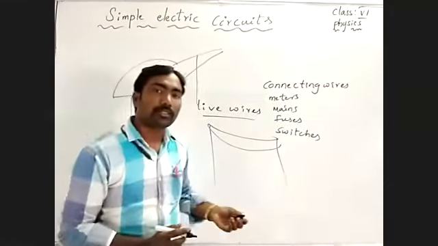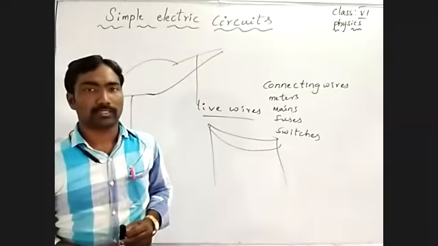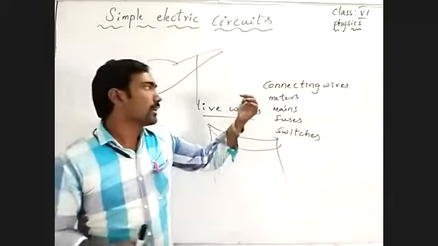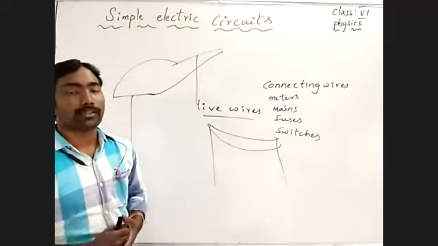And also some more electrical appliances in our home. All of these are used to make the circuit in a particular order.